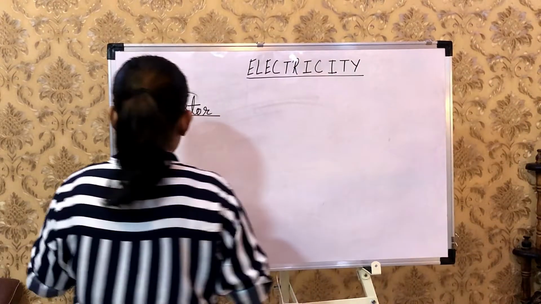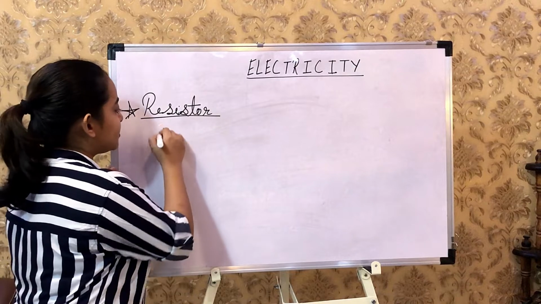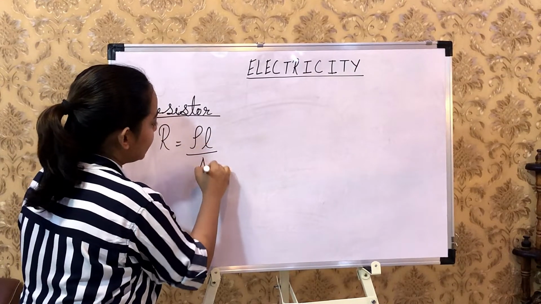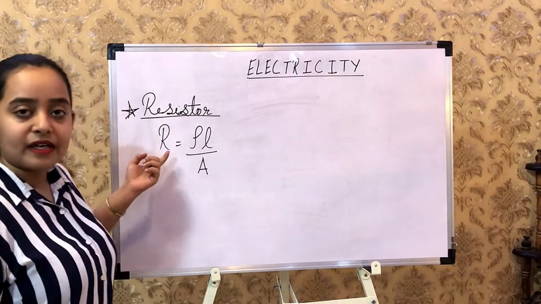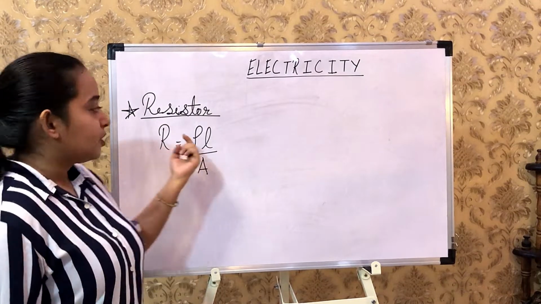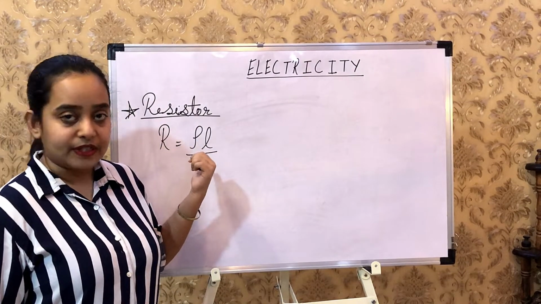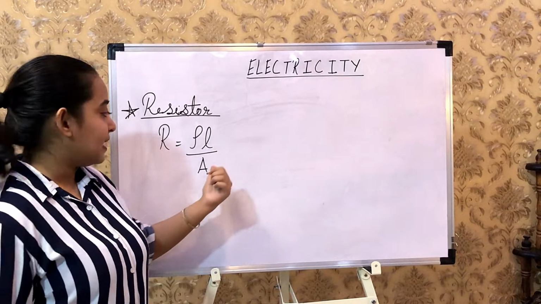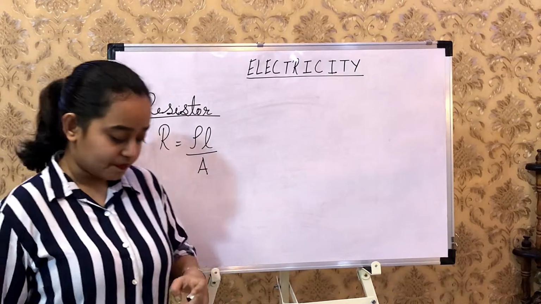We also know that the formula for resistance is R equals rho L upon A, where R stands for resistance, rho stands for resistivity, which is a constant of course, L stands for length and A stands for area.